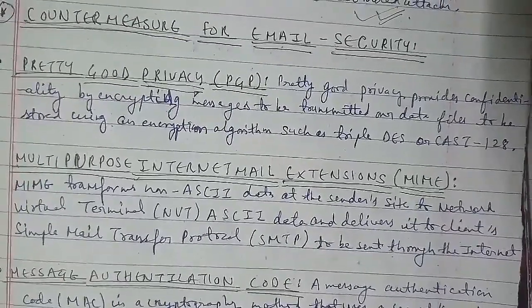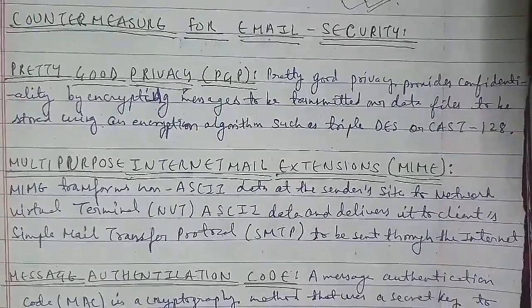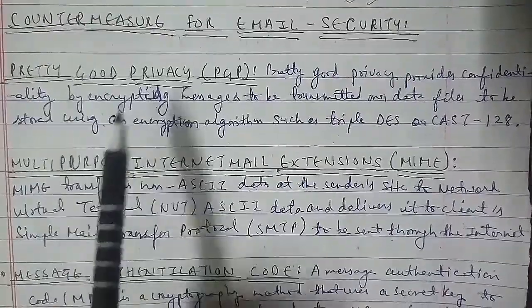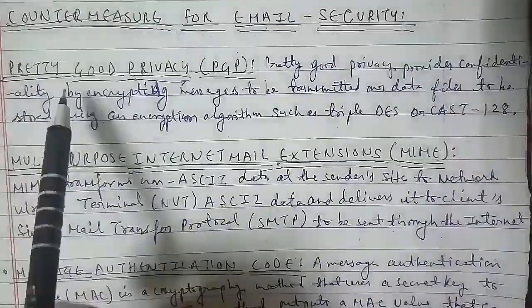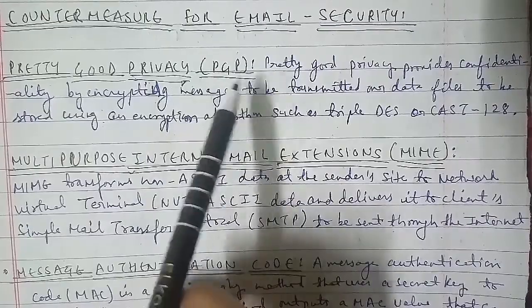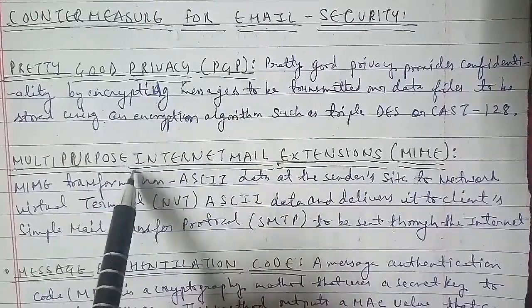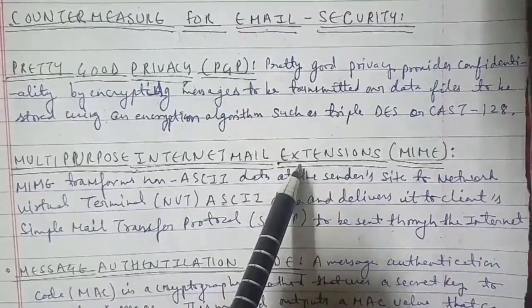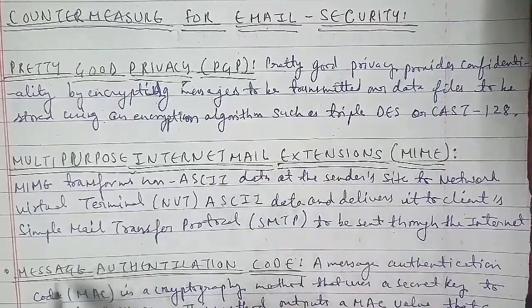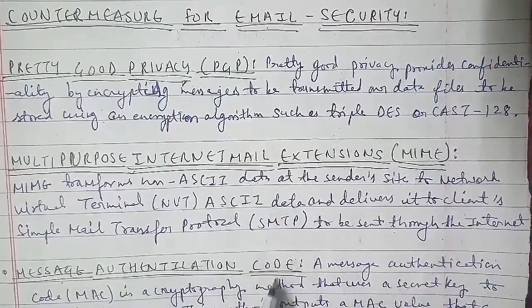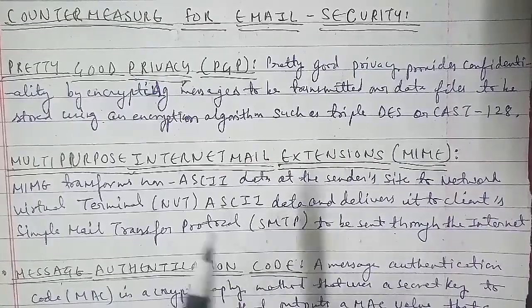What were the countermeasures of email security that have been processed and used here? The first is Pretty Good Privacy, which we call PGP. The second is Multipurpose Internet Mail Extension, which we call MIME, and the third is the Message Authentication Code. These were the three countermeasures for email security.